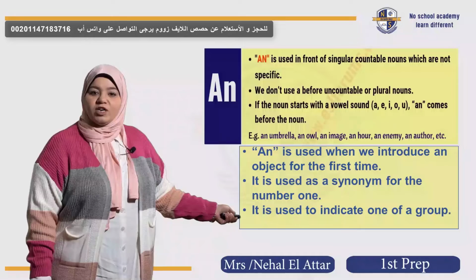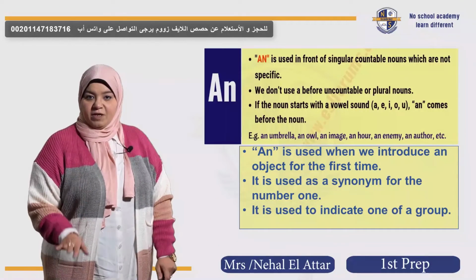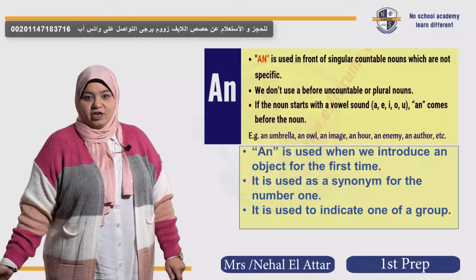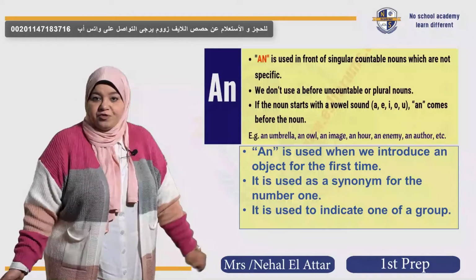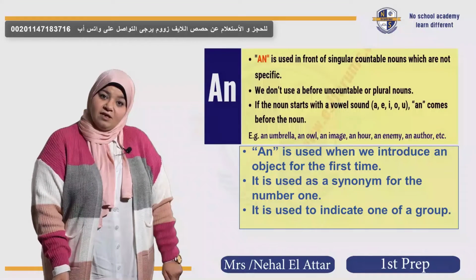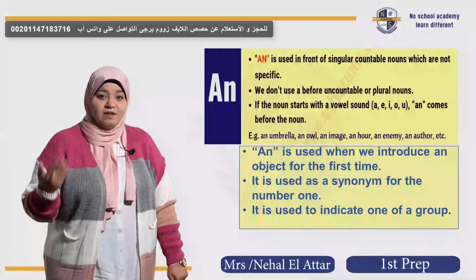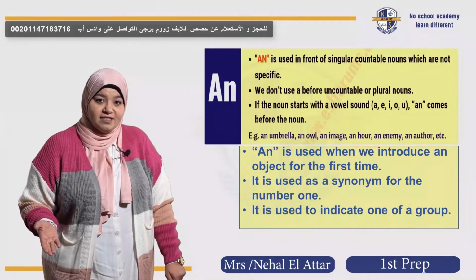Okay, here we have what? Let's move on to an. An is something also that we call an indefinite article, but it's totally different from a, and I know that you know the difference. Can you tell me the difference? I'll just wait for 2 seconds. Can you write down quickly? Or shall I start telling you?